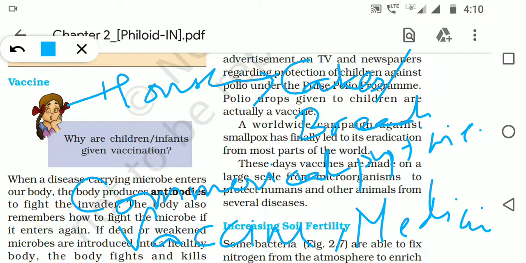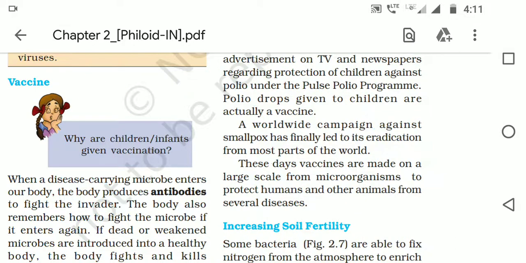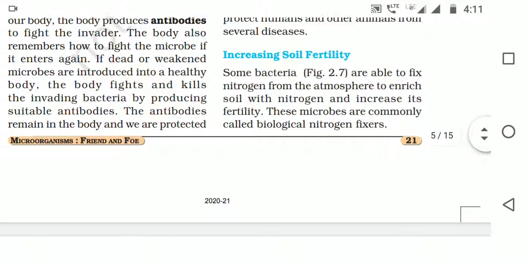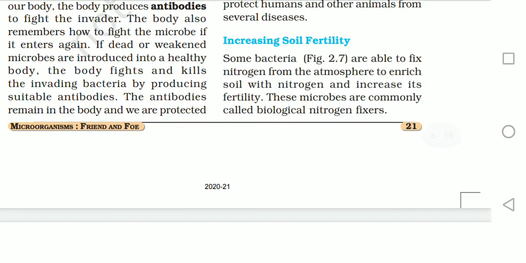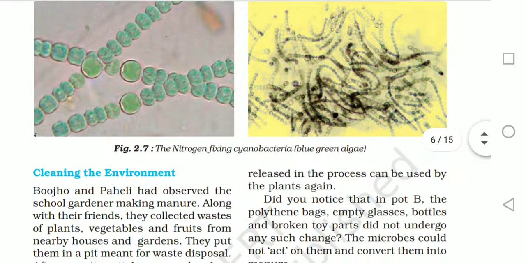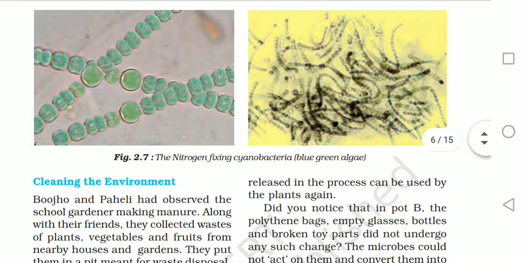Now the bacteria or microorganisms also improve soil fertility. There are some bacteria, like rhizobium, as I said. They fix nitrogen from the atmosphere to enrich the soil with nitrogen, and it will increase soil fertility. These microbes are known as biological nitrogen fixers. We also have cyanobacteria, blue-green algae.